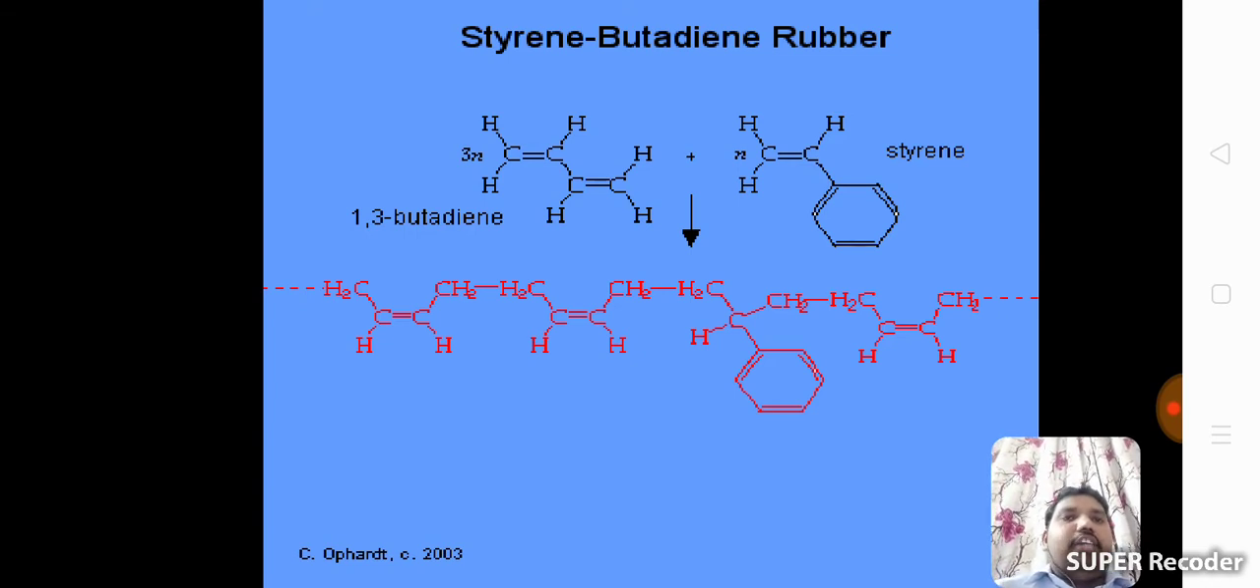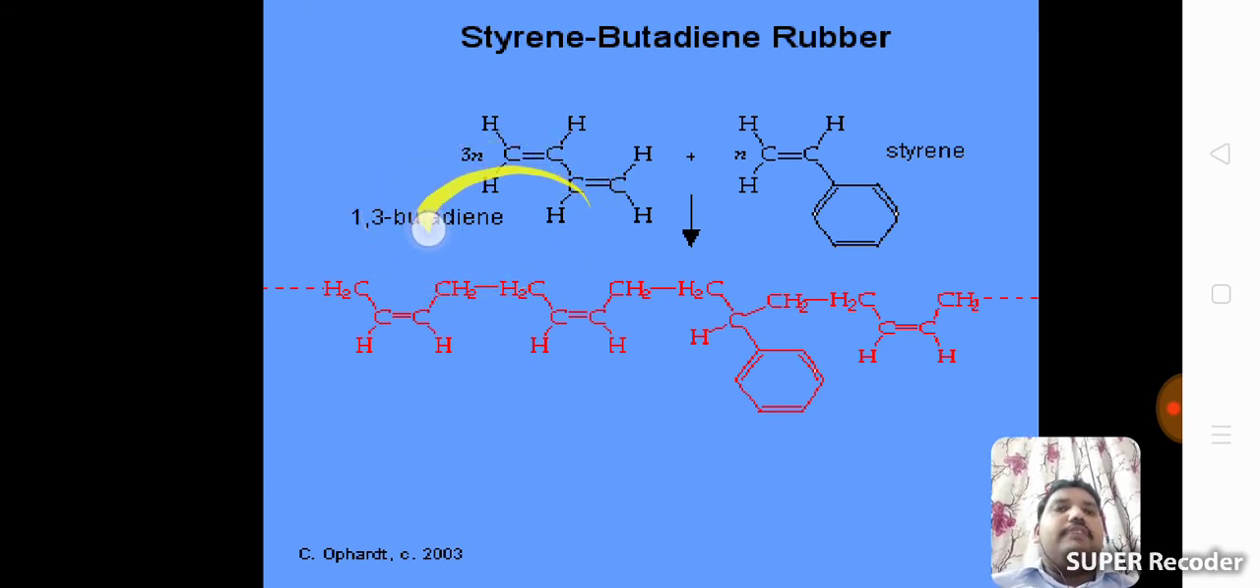See, preparation reaction of styrene butadiene rubber. 1,3 butadiene is one of the monomers. Styrene is the other monomer. See the mechanism. Here, this bond is shifted towards this side, and this bond is shifted towards this side, and so on. That is the mechanism. This one is the butadiene unit, this one is the styrene unit. Further continuation are butadiene, and so on. This is the styrene butadiene rubber.